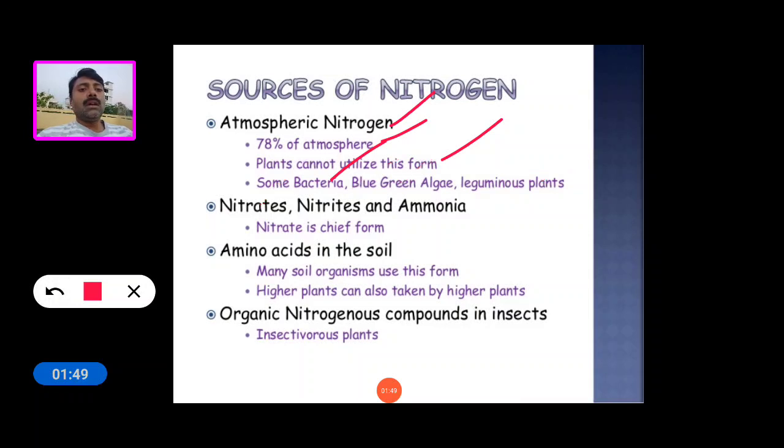And nitrate is the chief form. And amino acids in the soil; many soil organisms use this form. Higher plants can also take it up. Organic nitrogenous compounds in insects are used by insectivorous plants.